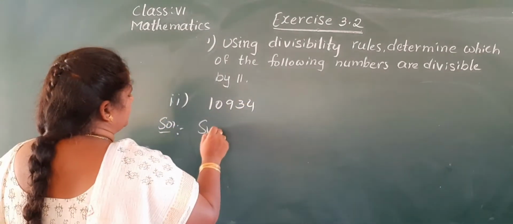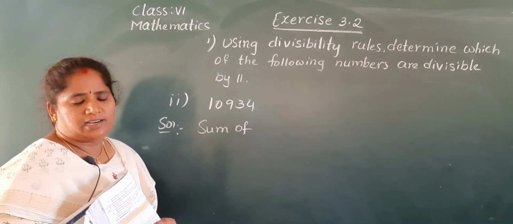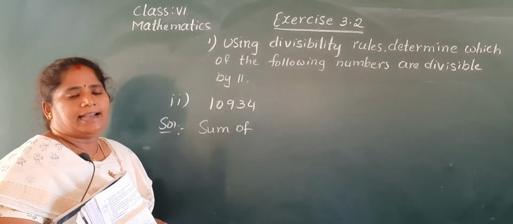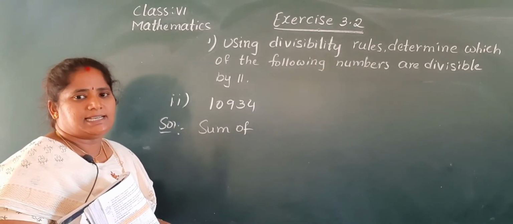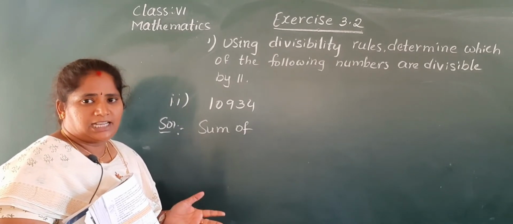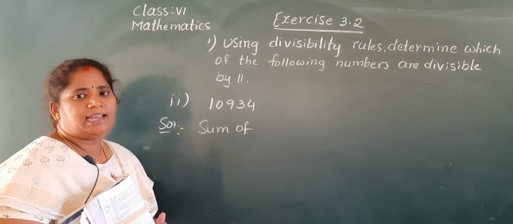So, sum of the digits at odd places. So what is the divisibility rule by 11? Come on, tell me, children. The difference between the sum of the digits at the odd places and the sum of the digits at the even places is equal to 0, or a multiple of 11. Then the number is divisible by 11.